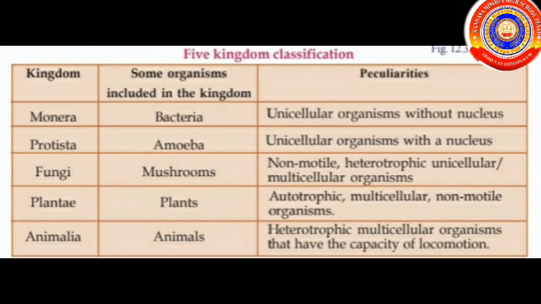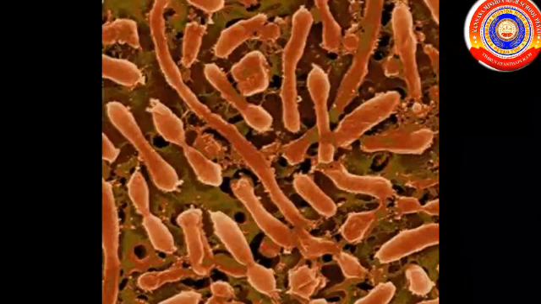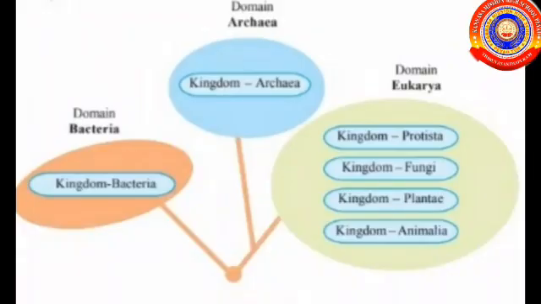Animals are included in this kingdom. Its peculiarities are heterotrophic, multicellular organisms that have the capacity of locomotion. In the past, the knowledge of the peculiarities of microorganisms like bacteria was limited. Later, it was found out that the archaebacteria belonging to the kingdom Monera are different from the other bacteria in cell structure and physiological function. So the kingdom Monera was further divided into 2 kingdoms, namely Archaea and Bacteria.